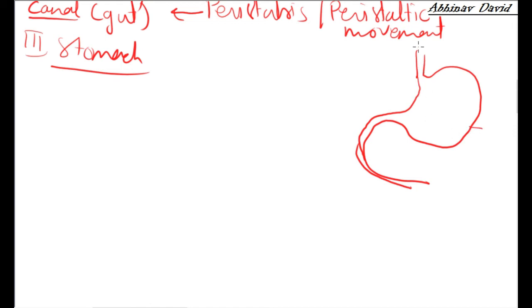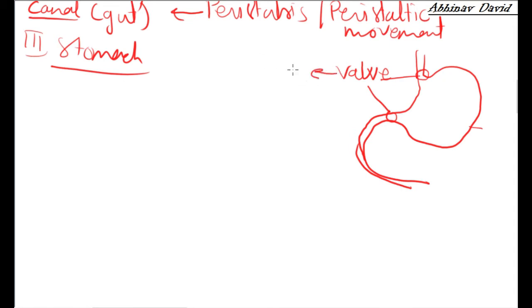Here, where the esophagus ends in the stomach, you can see there is a valve, and at the exit of the stomach also a valve is present. I will write it properly. These two valves regulate the opening and closing of the stomach.